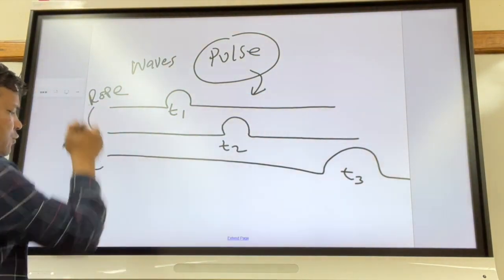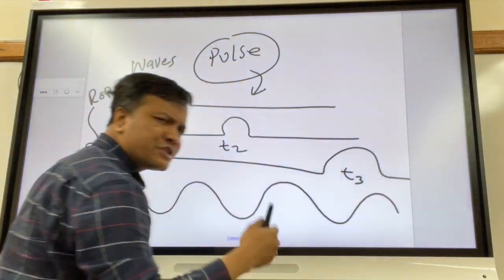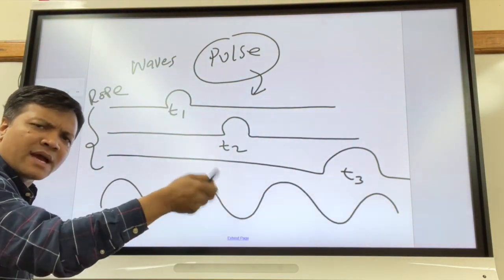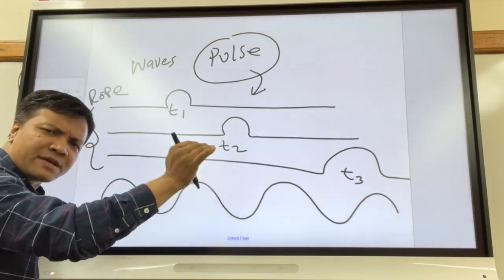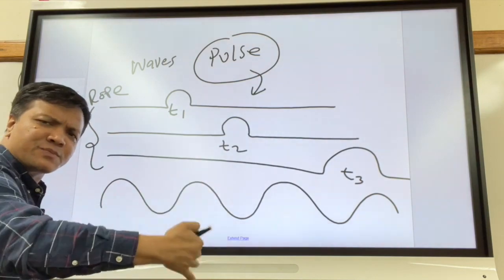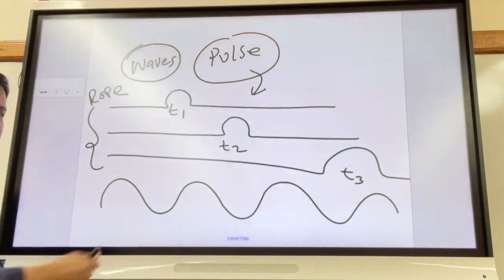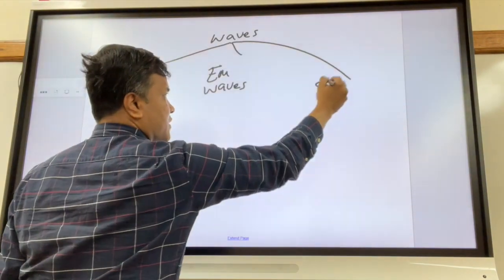You create a wave by continuously creating pulses using a rope. For example, you hold a rope and move up and down forever. That means you're creating continuous pulses, and there is another name for it, and we call it waves. We're going to talk about three types of wave right now. Standing wave.